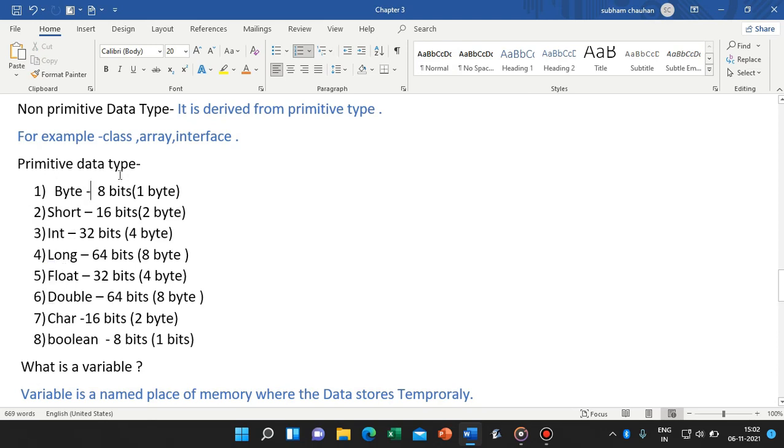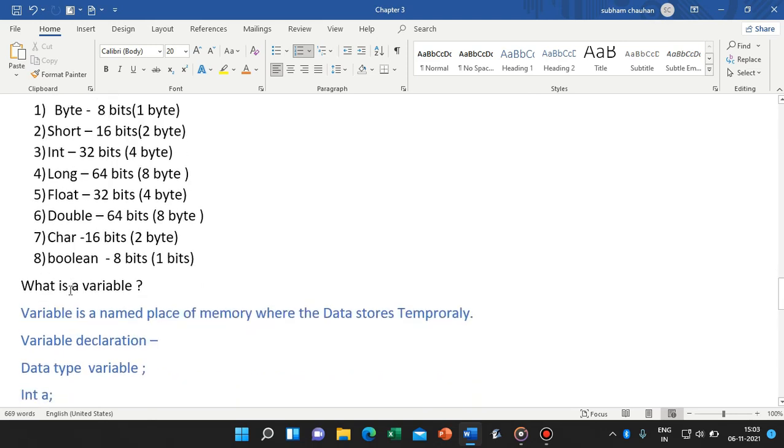These are the 8 data types, and we have to learn all their ranges: 8 bits is 1 byte, 16 bits is 2 bytes, 32 bits is 4 bytes, 64 bits is 8 bytes, 32 bits or 4 bytes, 64 bits or 8 bytes, 16 bits or 2 bytes, 8 bits or 1 byte. Okay, where to learn it?